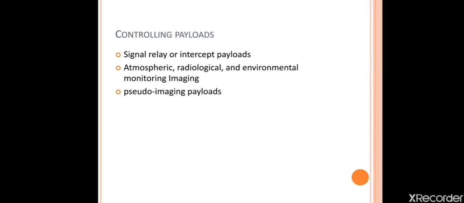The third one, pseudo imaging payloads. We already have the map for the targets. From the initial point to the target, we have the routes. Based on the route we have the map. So in the map, by analyzing whatever images we have, we can fix the target. That is the third method.